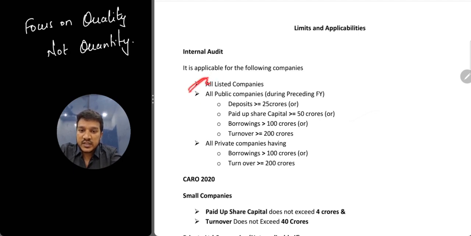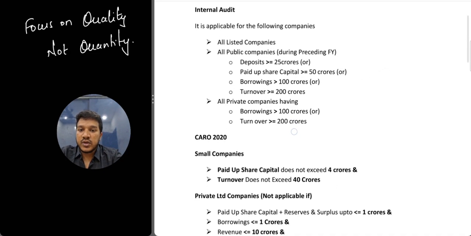Okay, so first is listed, the other one is your public companies, and then the last one is your private companies. So these 2 limits are given for private also. So the only thing you have to remember is first listed is applicable, second public companies, then private limited company. So that's it about your internal audit.